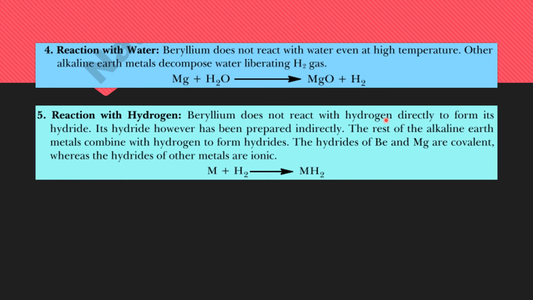Beryllium does not react with hydrogen directly and does not form hydrides directly. Its hydrides have been prepared by an indirect method. All other alkaline earth metals except beryllium combine with hydrogen and form their respective hydrides. Hydrides of beryllium and magnesium are covalent in nature, while the hydrides of all other metals are ionic in nature.